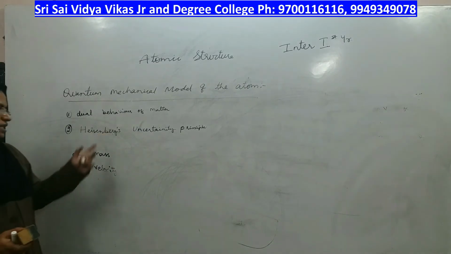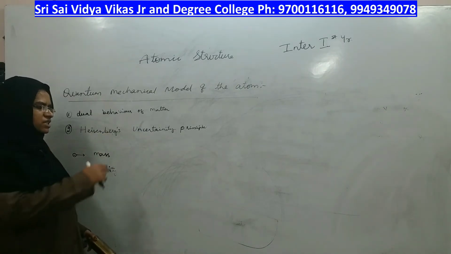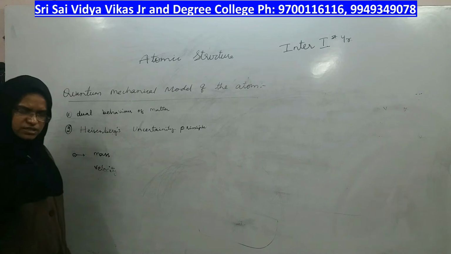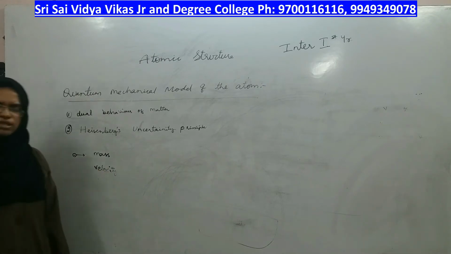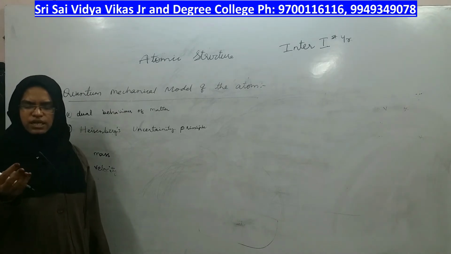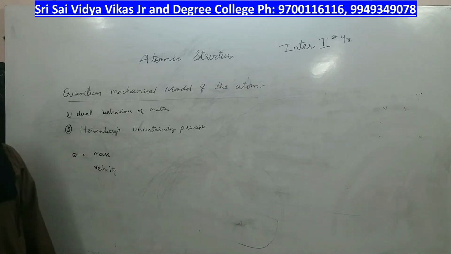That principle is called Heisenberg's uncertainty principle, which states it is impossible to determine both mass and velocity, or you can also say momentum. Instead of saying velocity, you can also say momentum. Mass of the particle and momentum of the particle is impossible to determine simultaneously.